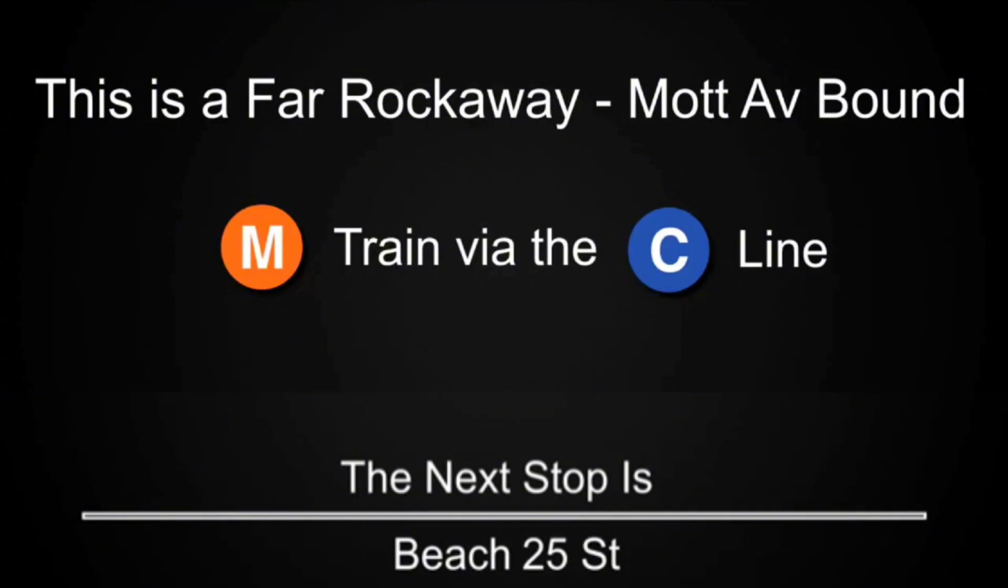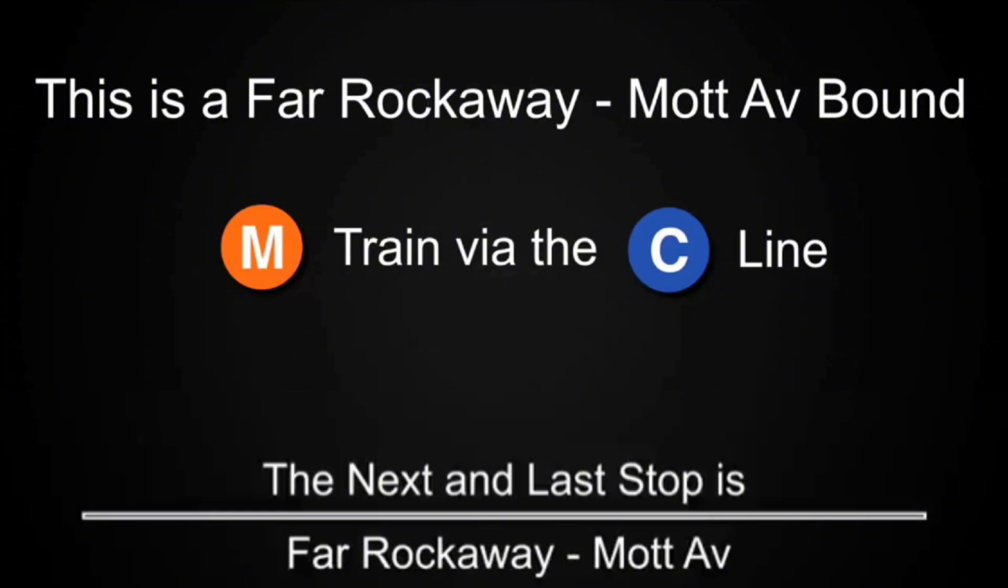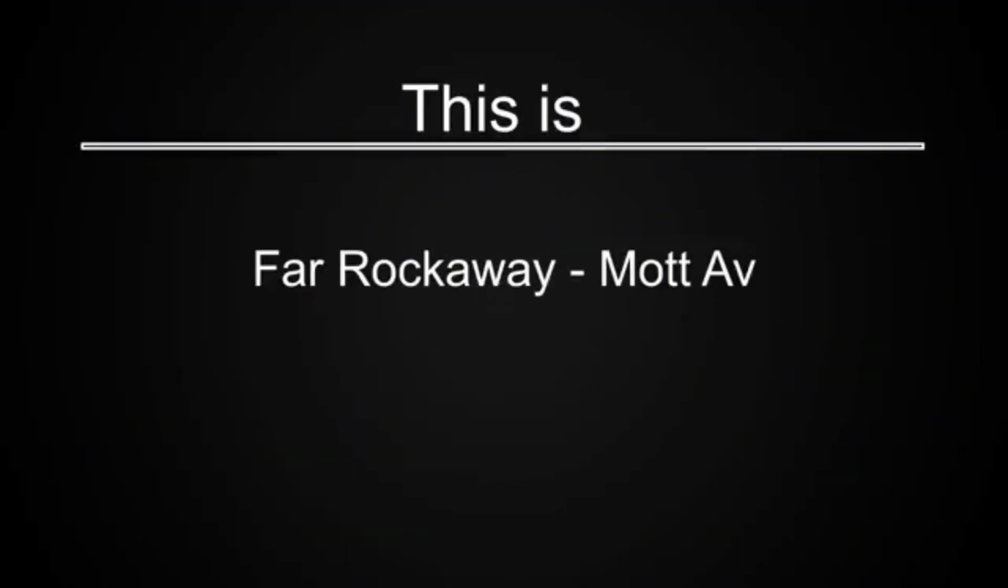This is a Far Rockaway-Mott Avenue bound M train via the C line. The next stop is Beach 25th Street. This is a Far Rockaway-Mott Avenue bound M train via the C line. The next and last stop is Far Rockaway-Mott Avenue. This is Far Rockaway-Mott Avenue.